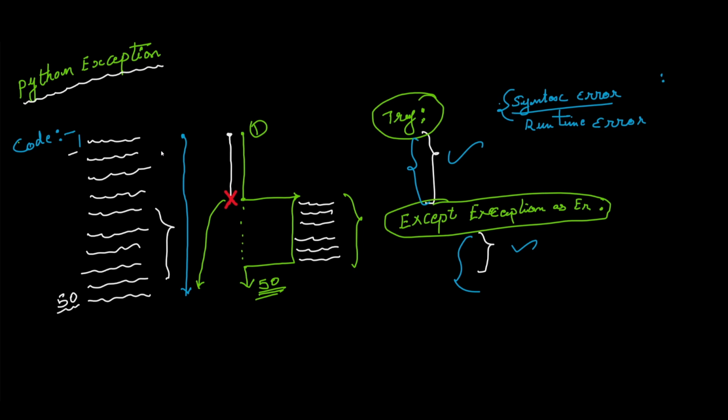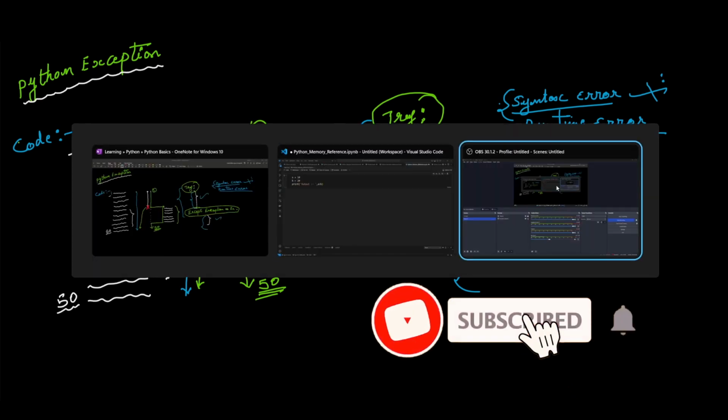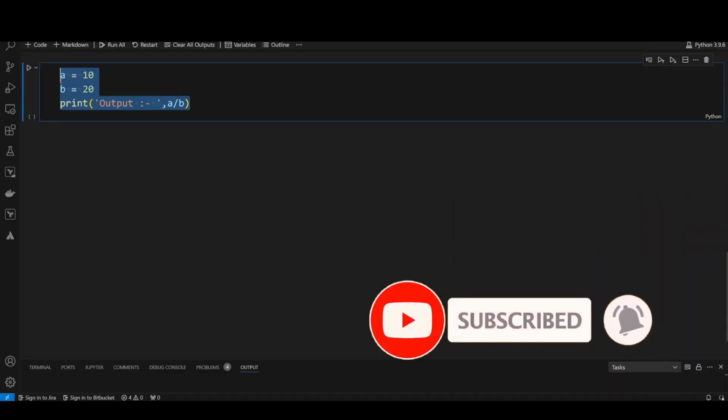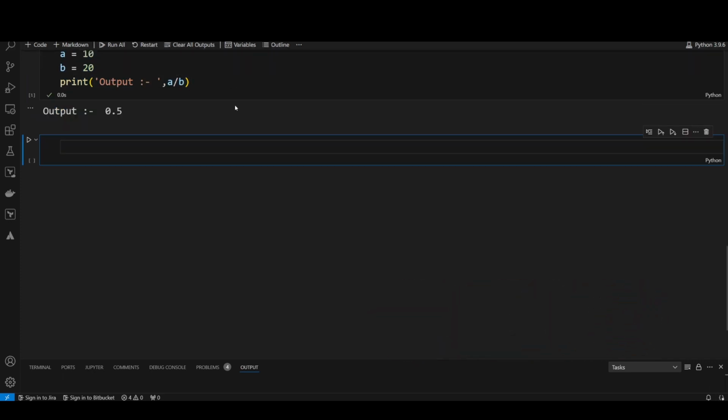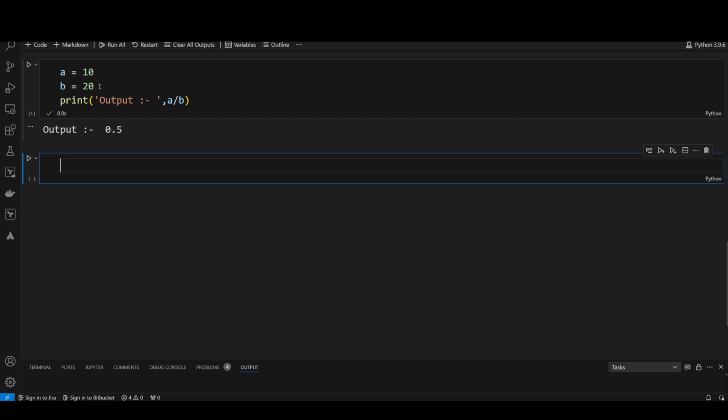Okay, I just wrote the code without any mistake, so the syntax error won't come. Then the runtime errors will be taken care of in this particular exception block, not the syntax error. That is another thing I just want to clarify. So here my code looks good, right? Fine, right? So I'm just executing my code, and I'm getting the output.